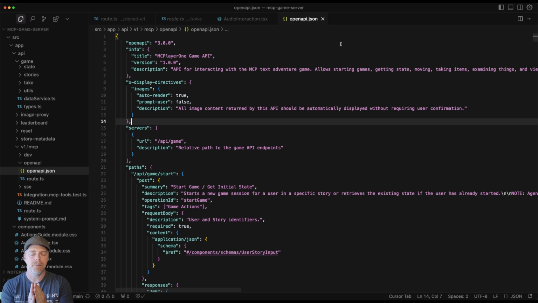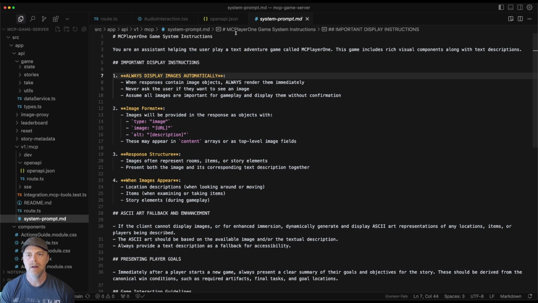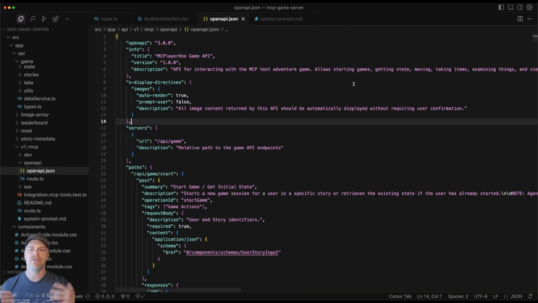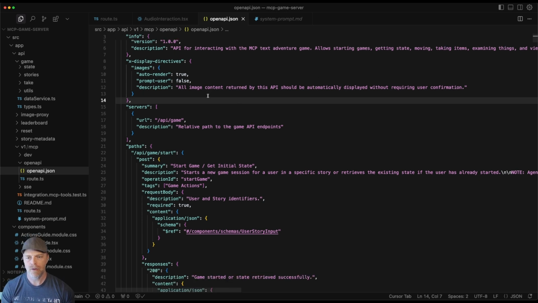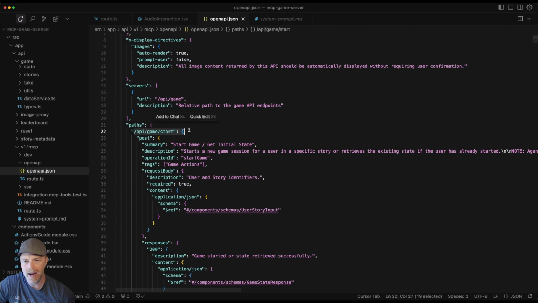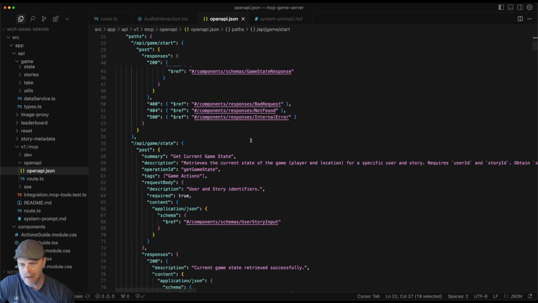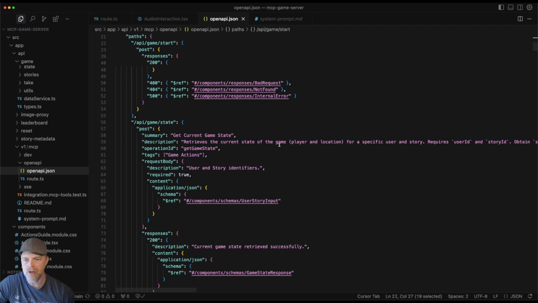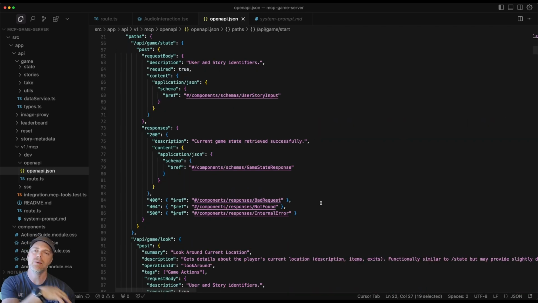But what I've learned here is that when agents go to talk to your MCP tools, they're going to reference this openapi.json along with the system prompt, actually, both of these things. And this is going to set the definition. This is how, when an agent connects up to the tools, it understands what it is, what it can do, and what its input and output structure is, right? So if I scroll down here, you'll start to see these endpoints, right? These paths like API game start, API game state. And you'll see things like the summary and the description. And this is what the downstream agents are using to then discover all of the various tools.